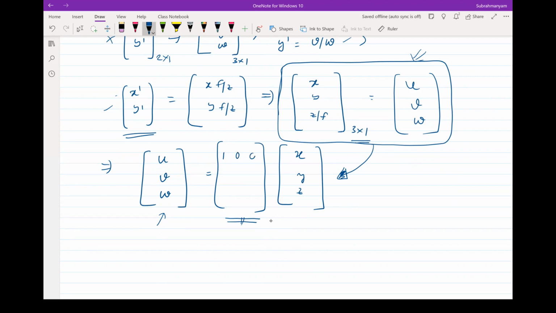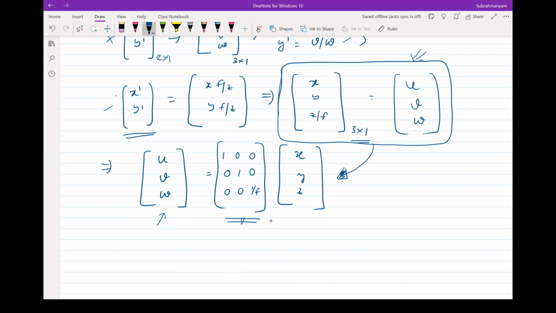1 0 0, 0 1 0, 0 0 1 by f. Very good. What is the last entry? 1 by f. That's right. Very good. This is all you have. For example, it says that u equal to x. So we have written this first row multiplied with the xyz would give me u. So I just keep 1 here.